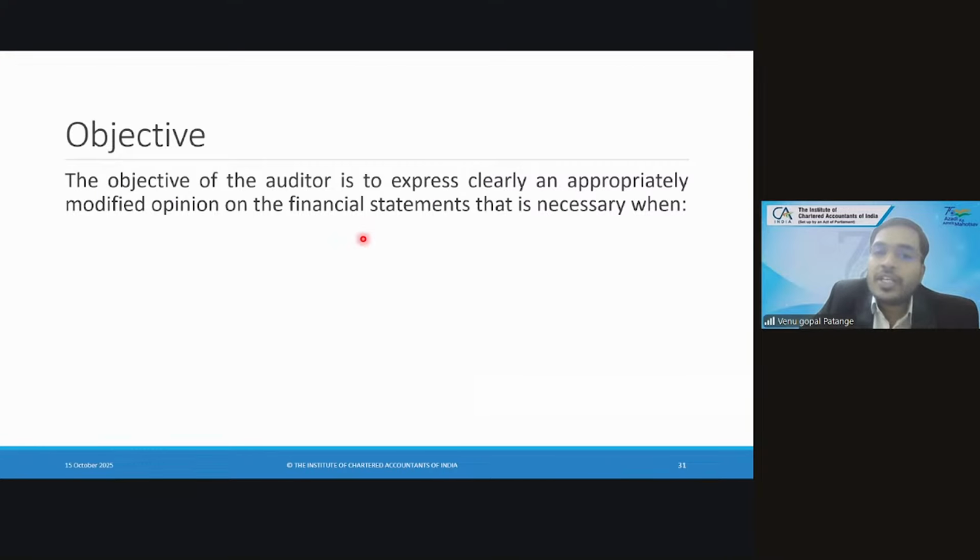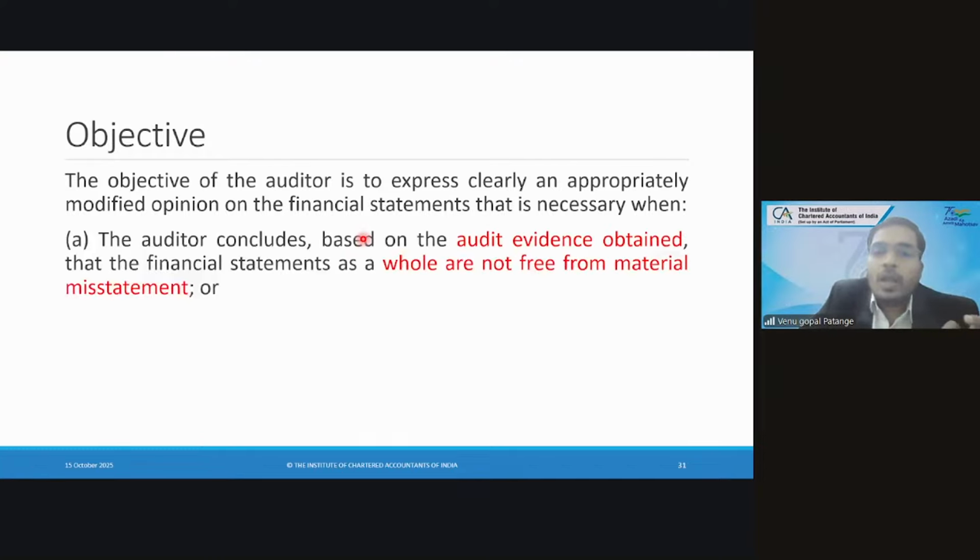The objective of the auditor is to express clearly and appropriately a modified opinion on the financial statements, which is necessary when the auditor concludes, based on the audit evidence obtained, that the financial statements as a whole are not free from material misstatement. I want you to recall the first objective of SA 700. It has 4 parts: opinion, evaluation, conclusion, audit evidence, right?